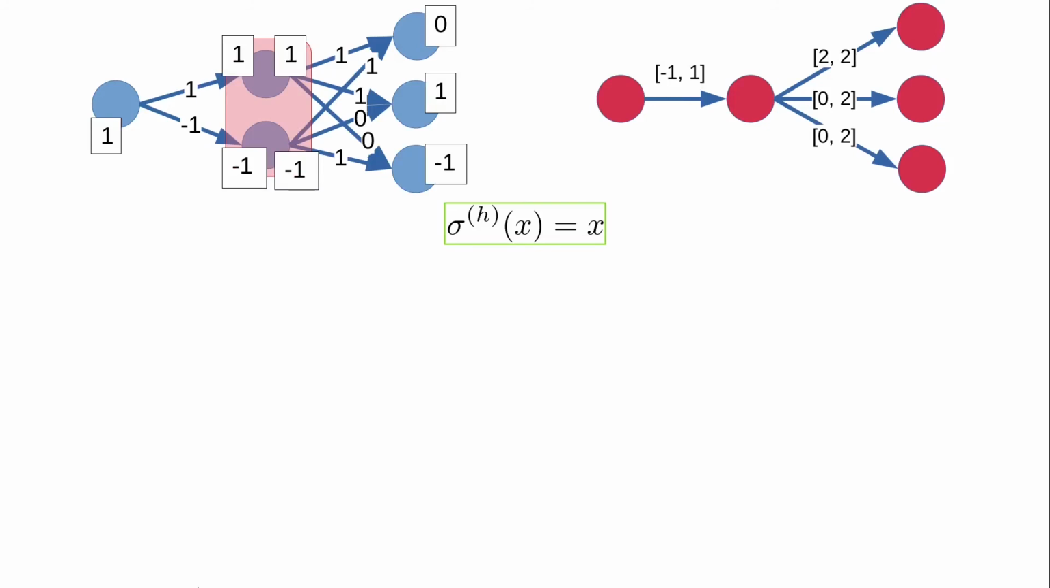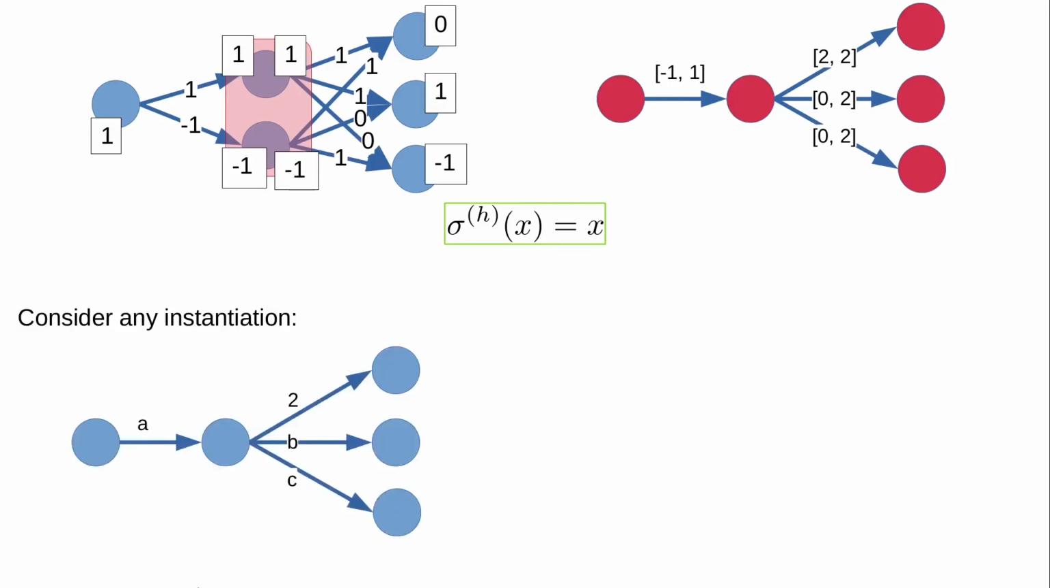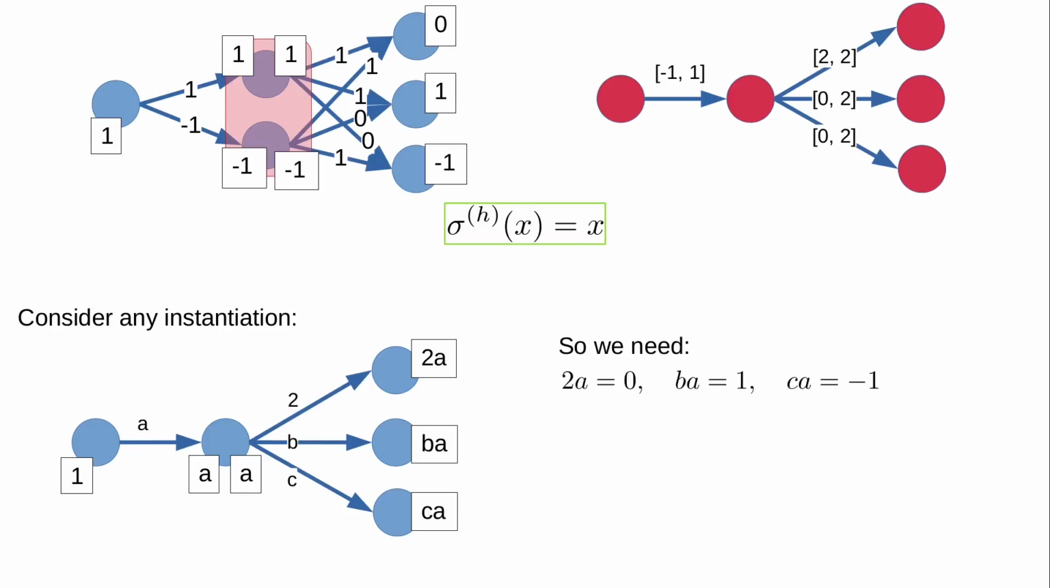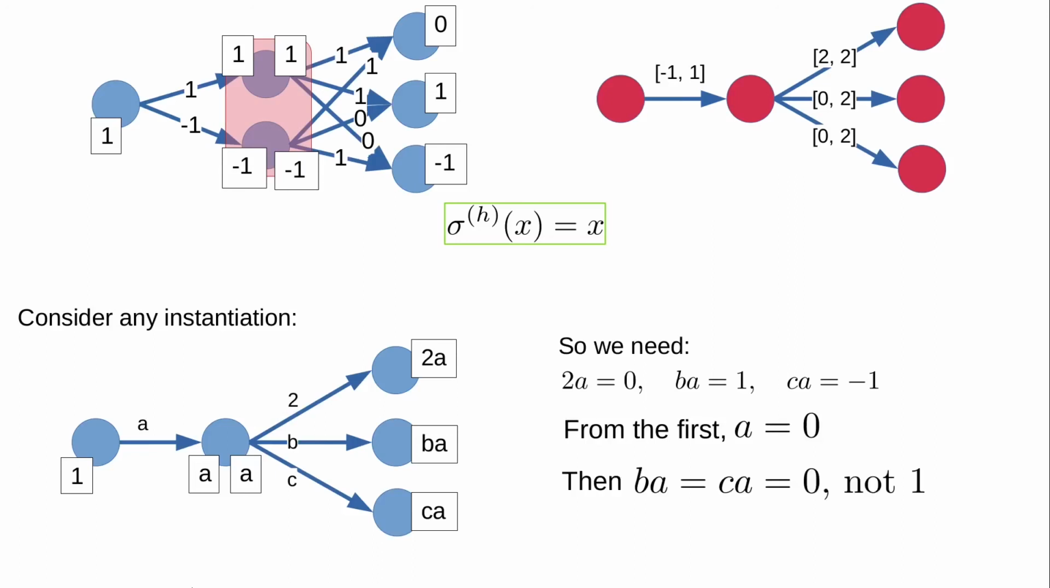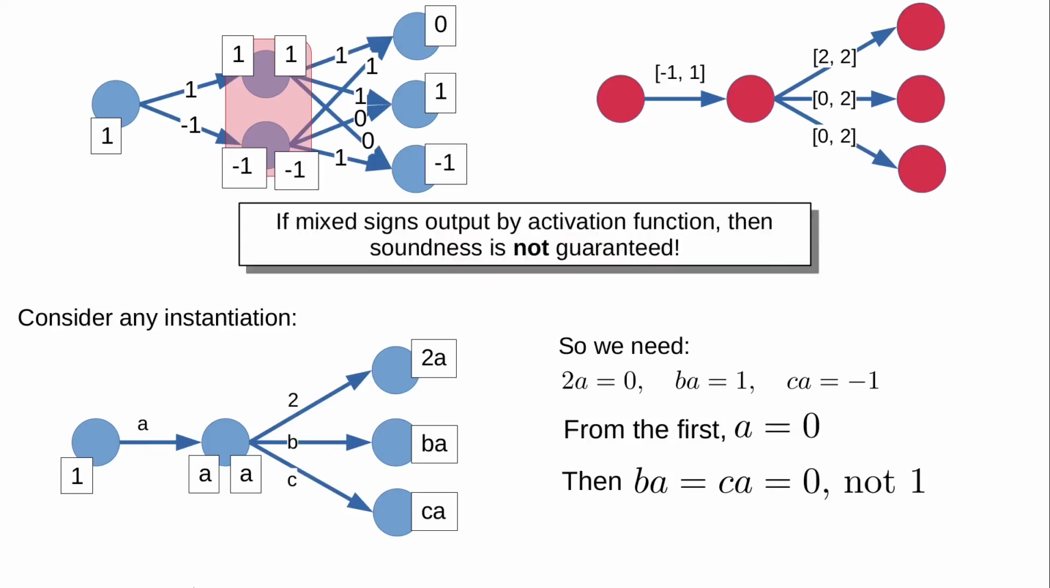Let's look at any instantiation of the ANN, where here the weight A is between -1 and 1, and B and C are between 0 and 2. Then the output of this instantiation will be 2A, BA, CA, but we need this output to be 0, 1, -1, which then implies we must take A to be 0, but then all of the other outputs must be 0 as well. So there's no way we can instantiate this ANN to have the same output as the DNN. This shows directly how, whenever the DNN can have mixed signs, soundness of the abstraction algorithm is not guaranteed.